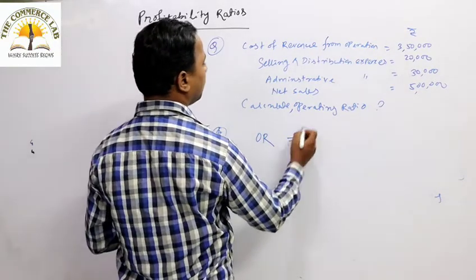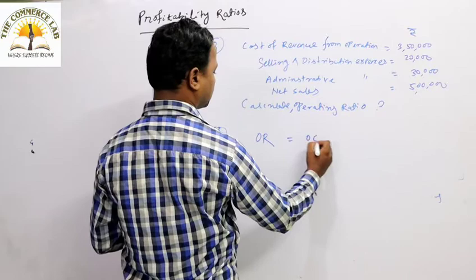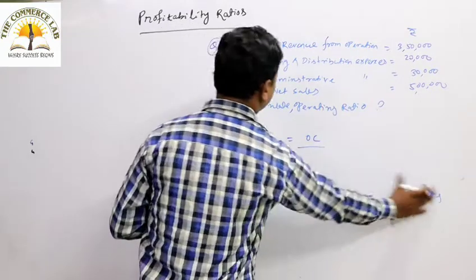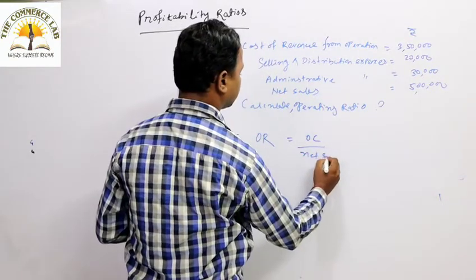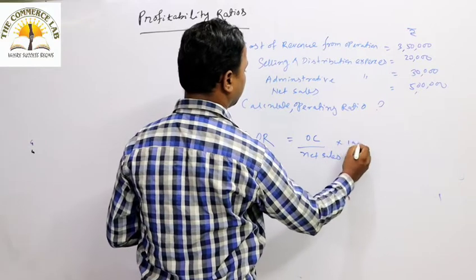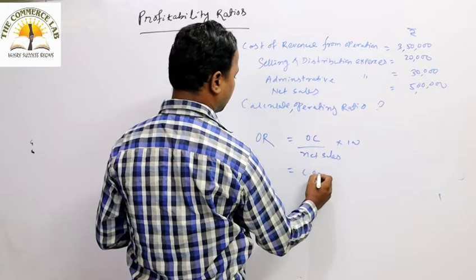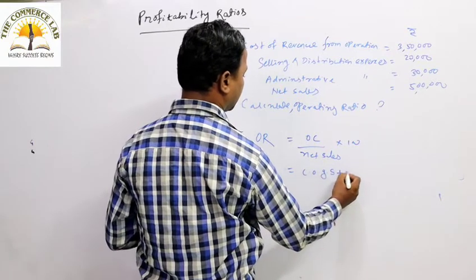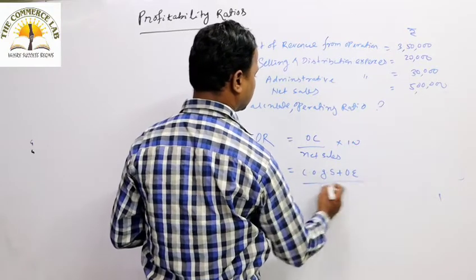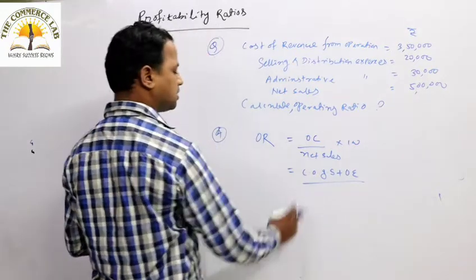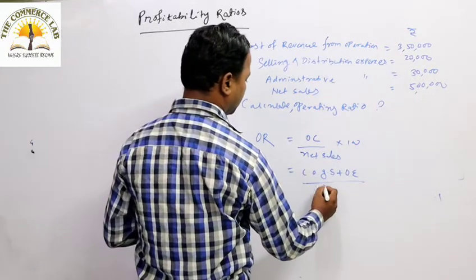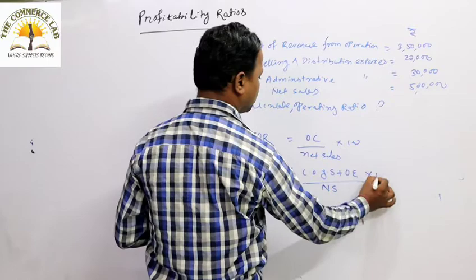Operating ratio will be operating cost by net sales into 100. So what is operating cost? First of all, operating cost is nothing but the cost of goods sold plus operating expenses, that is COGS divided by net sales into 100.